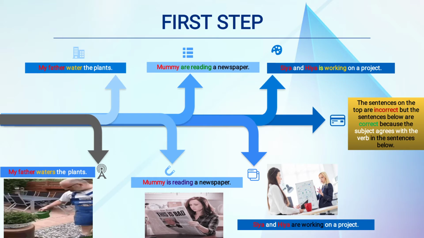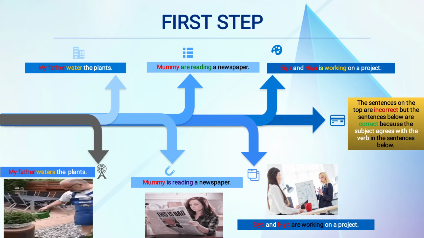Now, first of all, we'll know what the subjects are. All the red colored highlighted parts are the subjects: my father, mummy, Sia and Hia. In the sentences on top, the subject is not agreeing with the verb. Like Sia and Hia, two subjects are there. If two are there, what do we have to use? The plural form. The correct one is the one below.